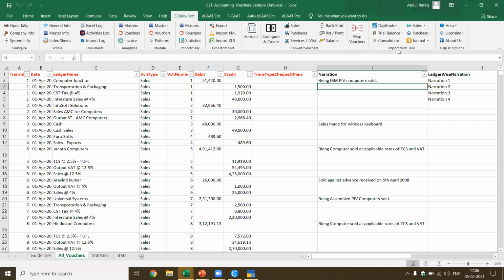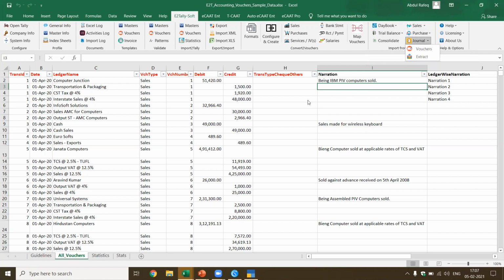And the next part is import from Tally, which means you got the data inside Tally. You want to export this as a daybook, transactions, ledger vouchers, cash transactions, bank transactions, or cash and bank transactions, or you want to export the trial balance. You'll see how the trial balance is different from the normal one. You can also consolidate the trial balance from multiple companies. You can also export the registers such as the sales register in multiple formats, and the purchase registers and the journal vouchers in multiple formats.